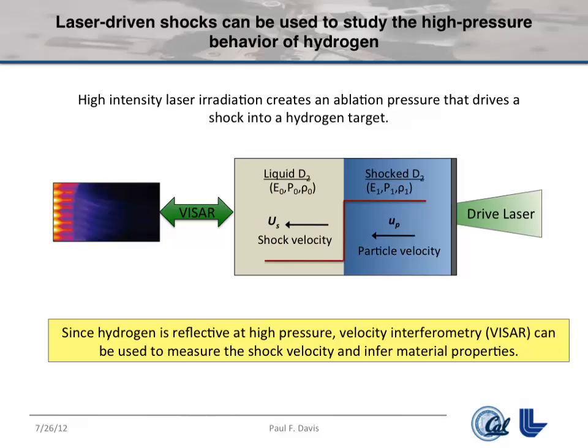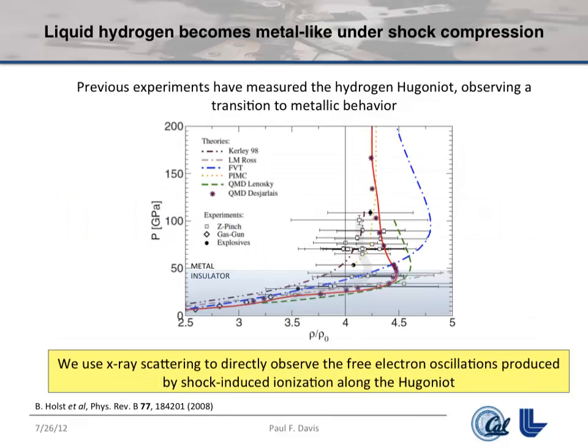This is a pretty well-established scheme. It's been done for 20 years, and people have mapped out exactly what happens when you shock hydrogen to high pressures. And the answer is that it turns into a metal. So you squeeze atoms together so close that electrons pop out.